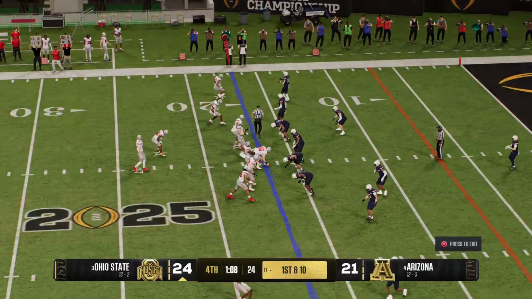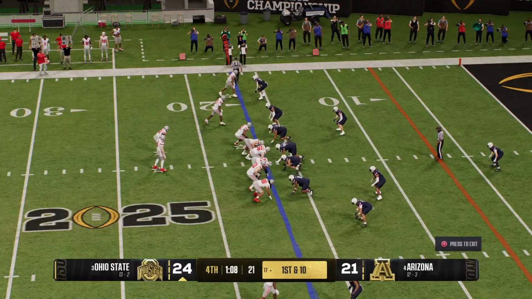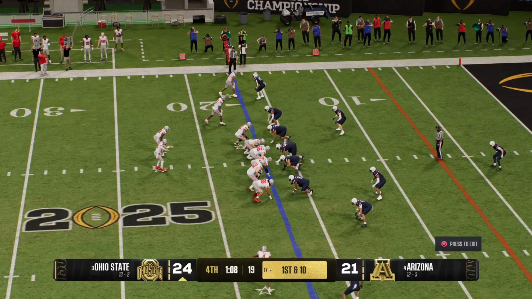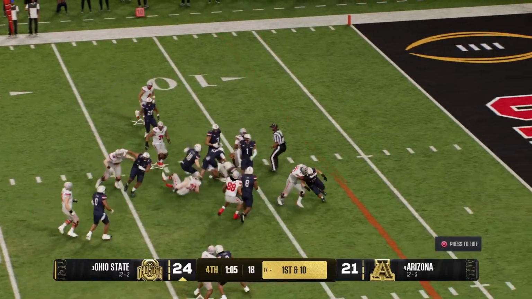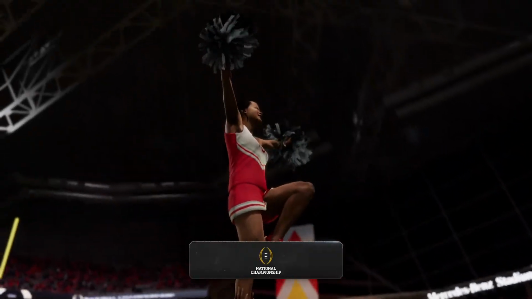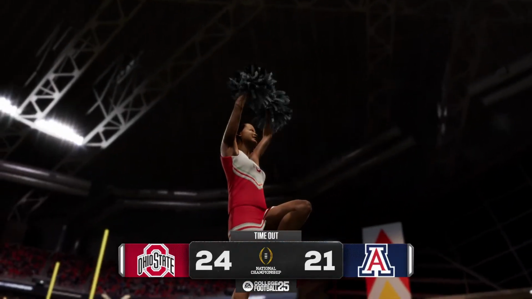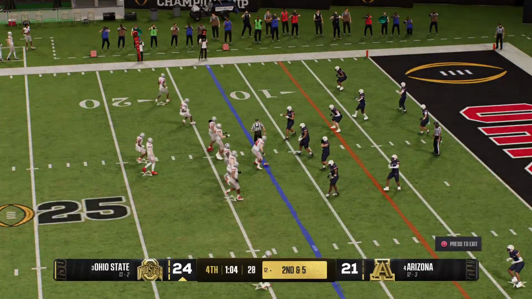Linebackers making some adjustments now. The offensive coordinator's got to love this starting field position. Pre-snap motion from the receiver. And they'll work the clock here by keeping it on the ground. And now it's the defense that calls timeout here, trying to get organized and preserve as much clock as possible.